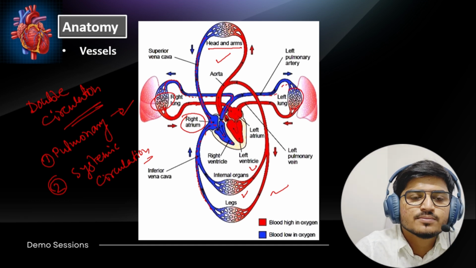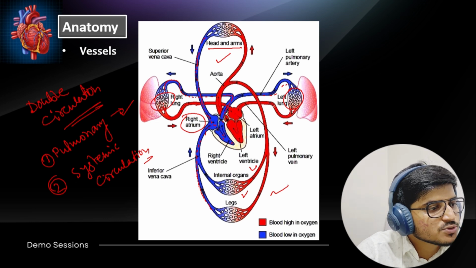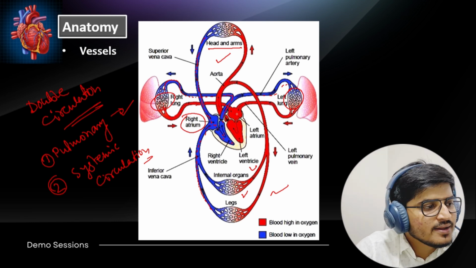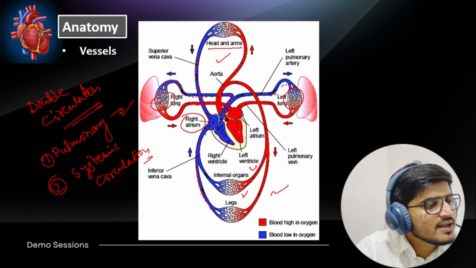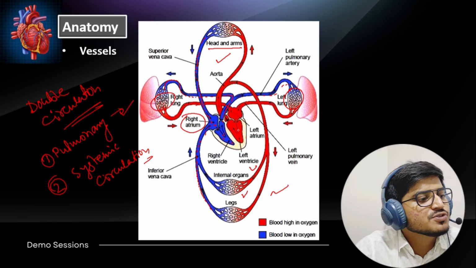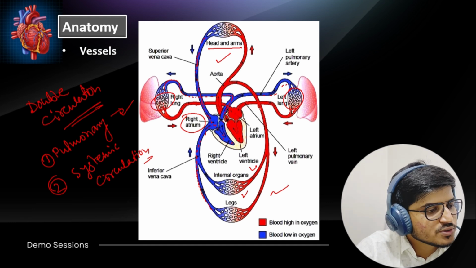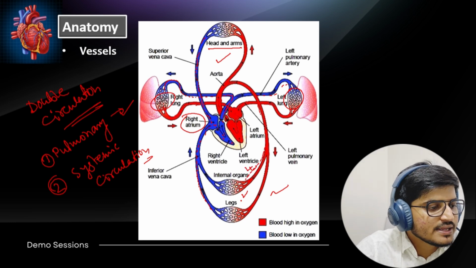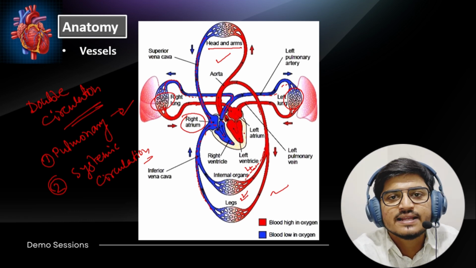And when it becomes oxygenated blood, this oxygen-rich blood goes back to the left atrium again, and it is pushed back to the left ventricle, and the left ventricle pushes it out through this trunk, and it again goes back to the body, so that the cells of the internal organs, the legs, everywhere get the nutrients, get the oxygen, and carry on their daily activities.